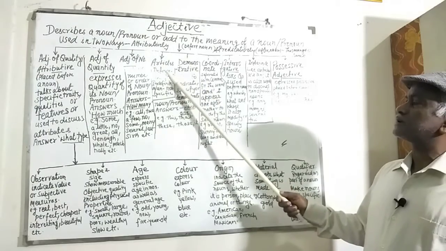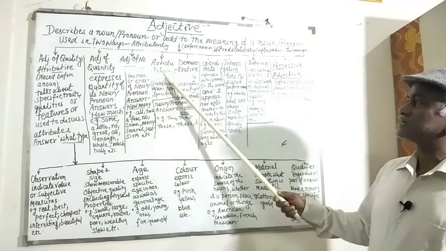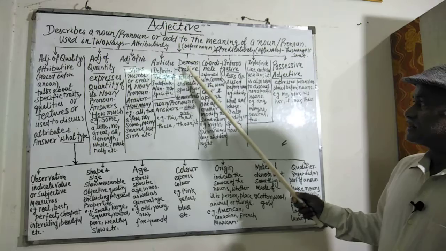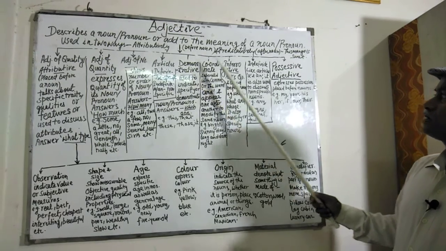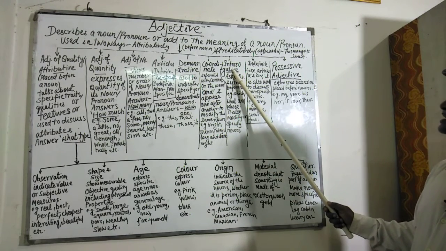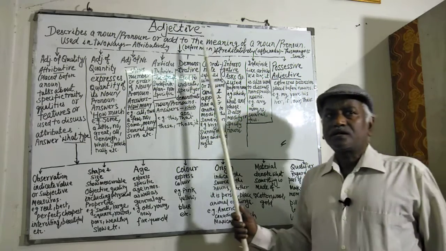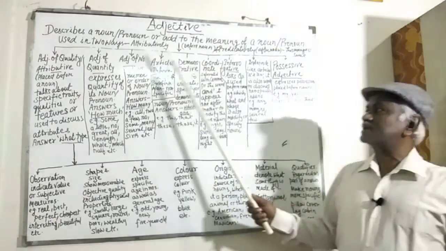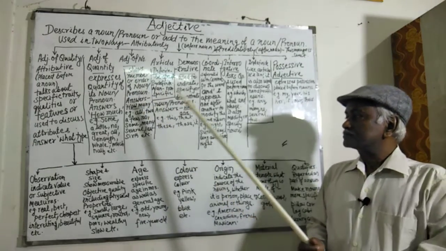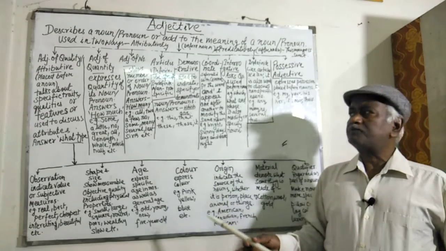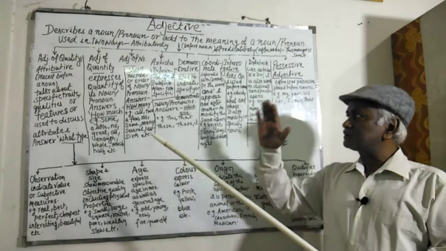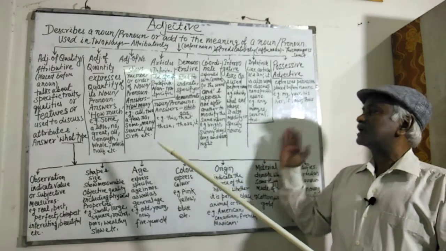Then demonstrative adjective, fifth is interrogative adjective, and sixth is possessive adjective. In this way, the old grammarians classified them. But as I told you, in order to simplify it, I am classifying it into 9 classes.